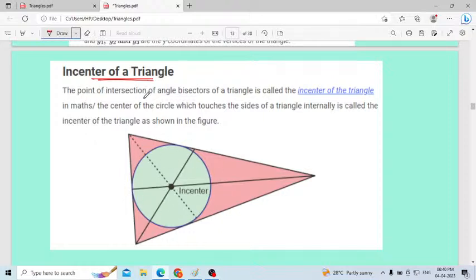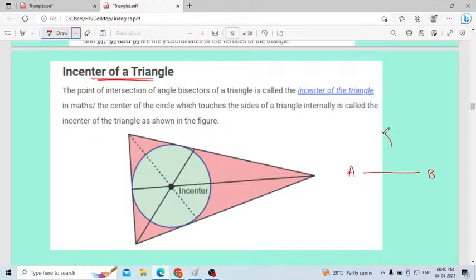The point of intersection of the angle bisectors of a triangle. How will we draw an angle bisector for a particular line? Draw a line AB like this. This one we did in the practical. Then using the compass, adjust it so that its length is more than up to here.